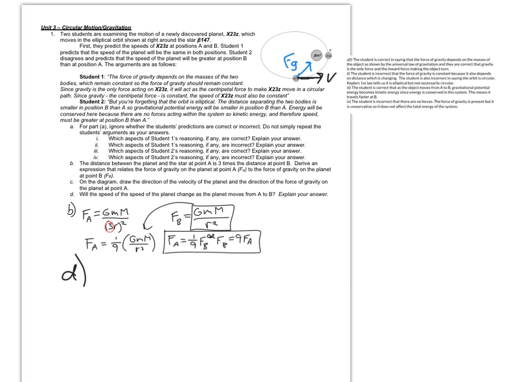You also could explain it with angular momentum. That one's a little bit trickier, but we can say that the angular momentum of the system is constant because there's no outside torques. And look at our one equation for angular momentum, which is L equals r p sine of theta. So as the radius between the planet and the star gets smaller, in order to conserve angular momentum, the linear momentum and therefore the velocity must get greater. Any of those arguments are valid, but I'm going to use the energy one because I think that's the simplest.